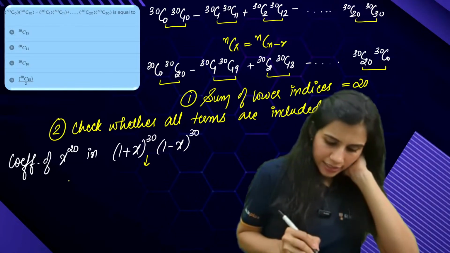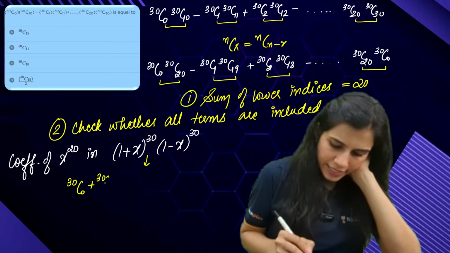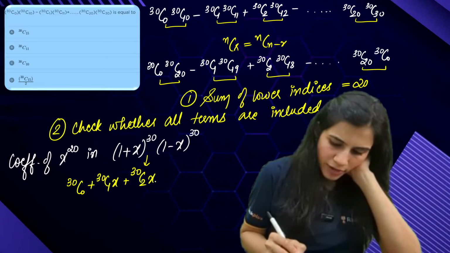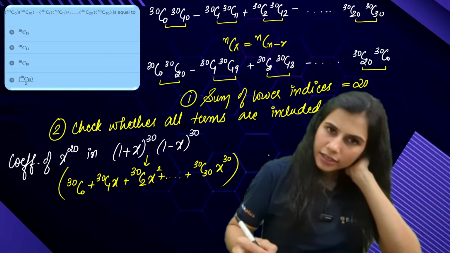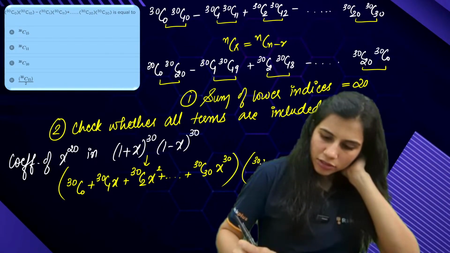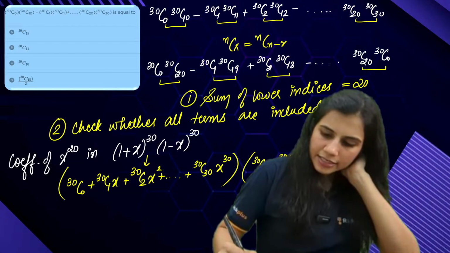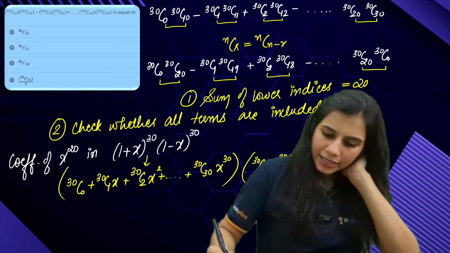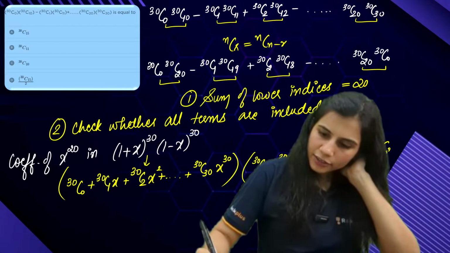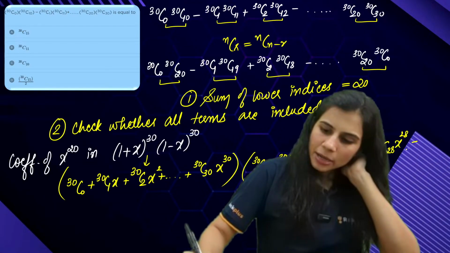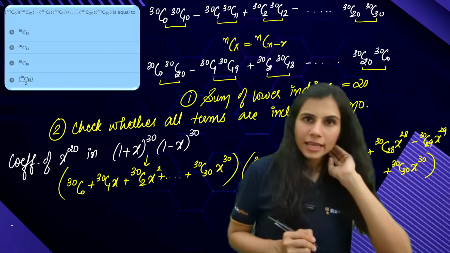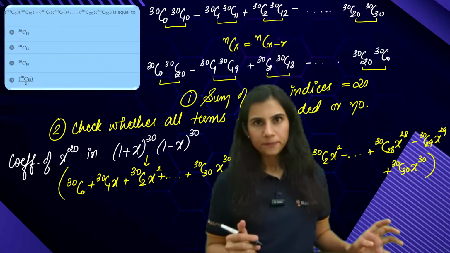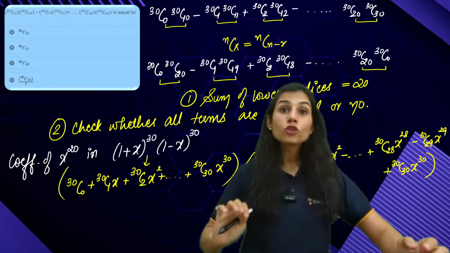So let's start. This is 30C0 plus 30C1x plus 30C2x square plus and so on, 30C30x to the power 30. Cool. Next is (1 minus x) to the power 30. So 30C0 minus 30C1x plus 30C2x square minus and so on, 30C28 x to the power 28 minus 30C29 x to the power 29 plus 30C30 x to the power 30. Now you want the coefficient of x to the power 20. What all ways can you get the coefficient of x to the power 20?